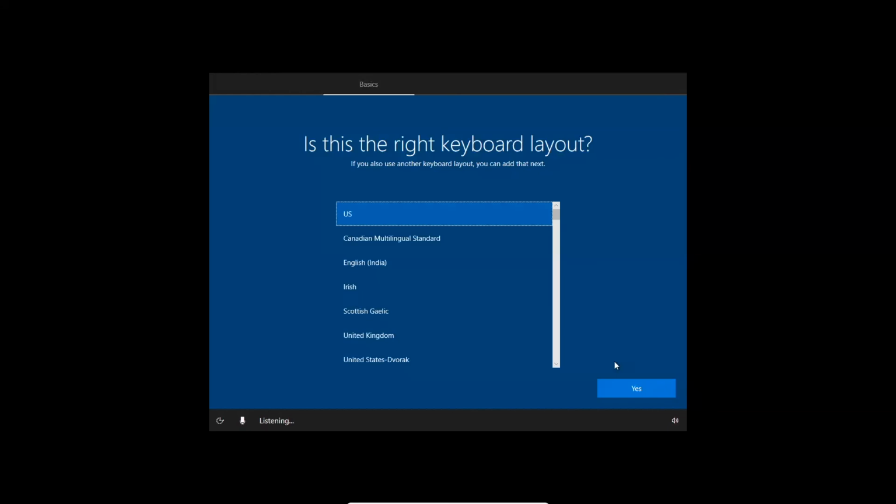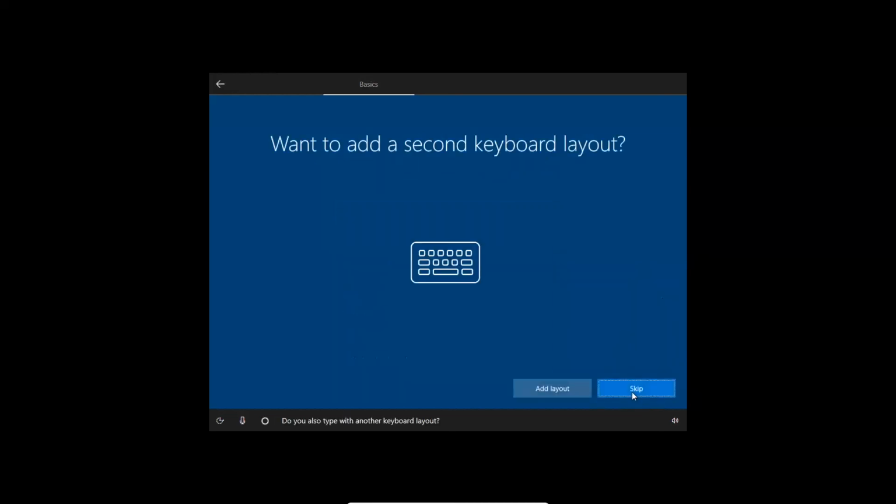Here now it's asking to select your keyboard layout. Here I select the US as it is and press yes. Now it's asking for a secondary keyboard layout. I do not need any secondary keyboard layout, therefore I select skip.